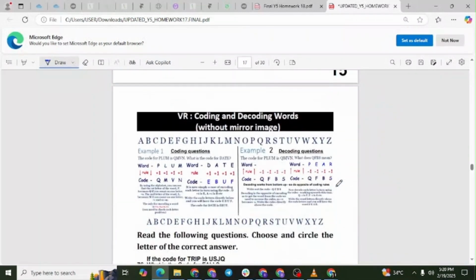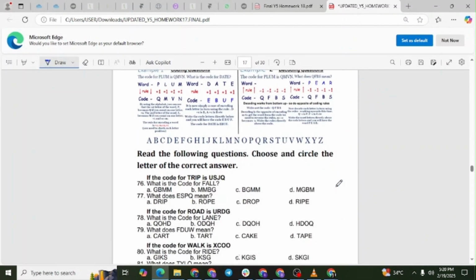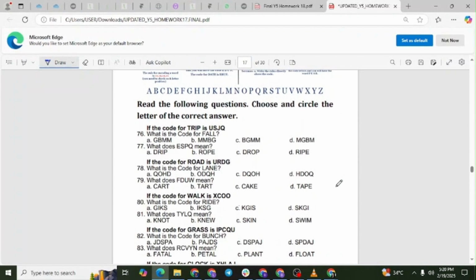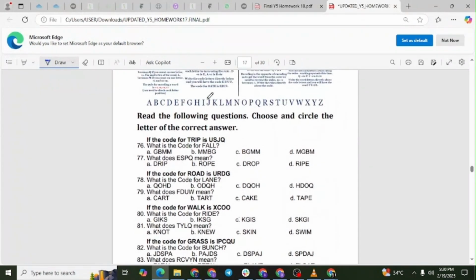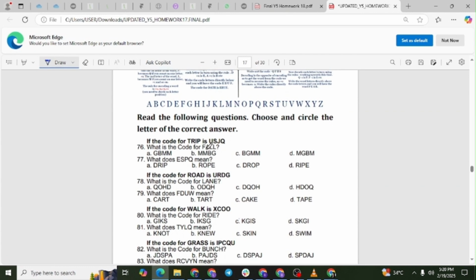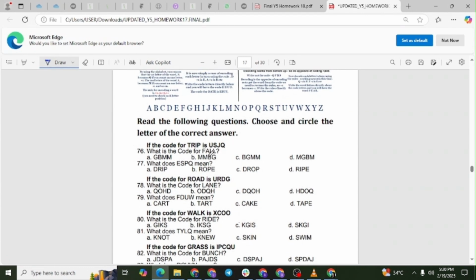VR. Coding and decoding words. Read the following questions. Choose and circle the letter of the correct answer. Question 76. What is the code for the word fall? We are given that the word trip is coded as USJQ. Let us examine the pattern. The letter T changes to the letter U. The letter R changes to the letter S. The letter I changes to the letter J. The letter P changes to the letter Q. Each letter moves forward by 1 place in the alphabet.